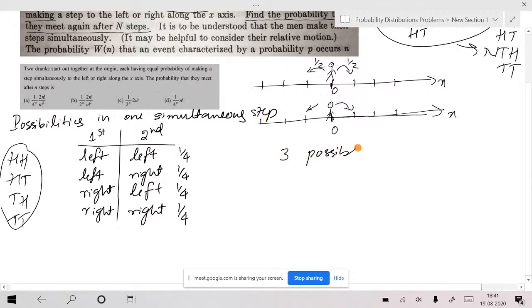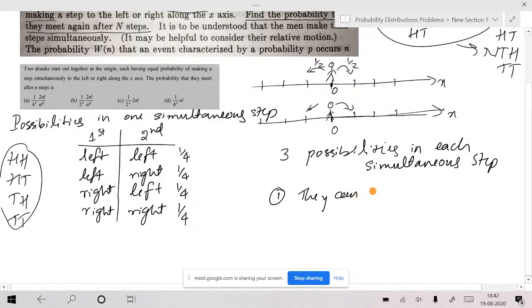In each simultaneous step, the first possibility is they can move away from each other, or how to say, they can move apart.